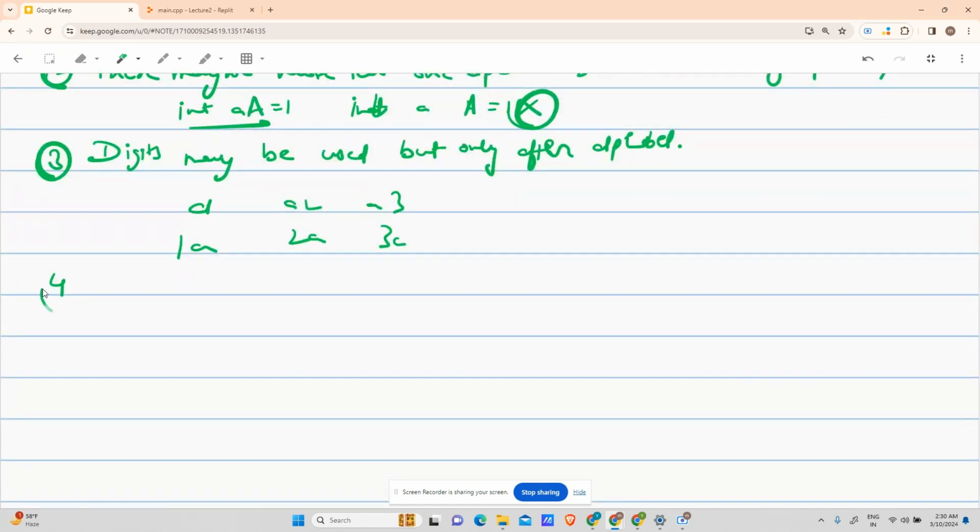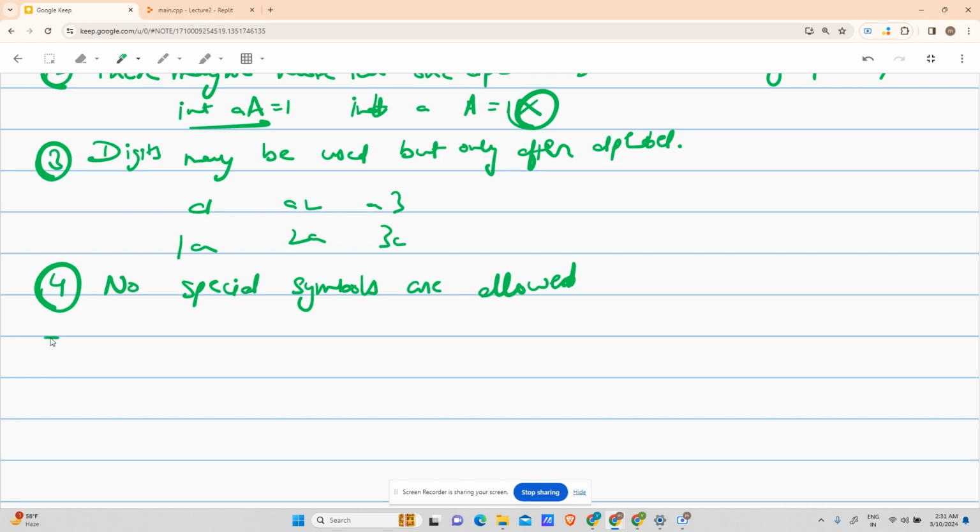Okay. The fourth rule says no special symbols are allowed. Special symbol as in your dollar sign, the signs above the numbers on your keyboard. Above one is exclamation mark. Above two is at the rate. Above three is hashtag. Above four is dollar sign. Above five is percentile. So on and so forth.